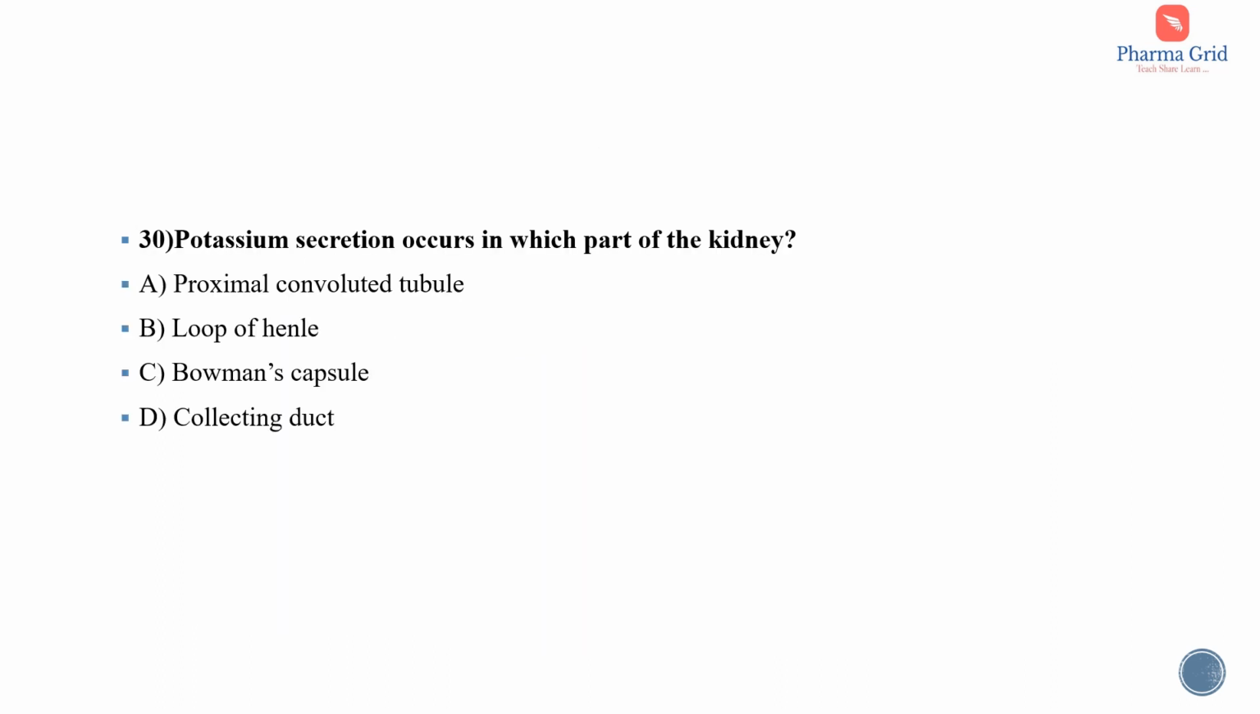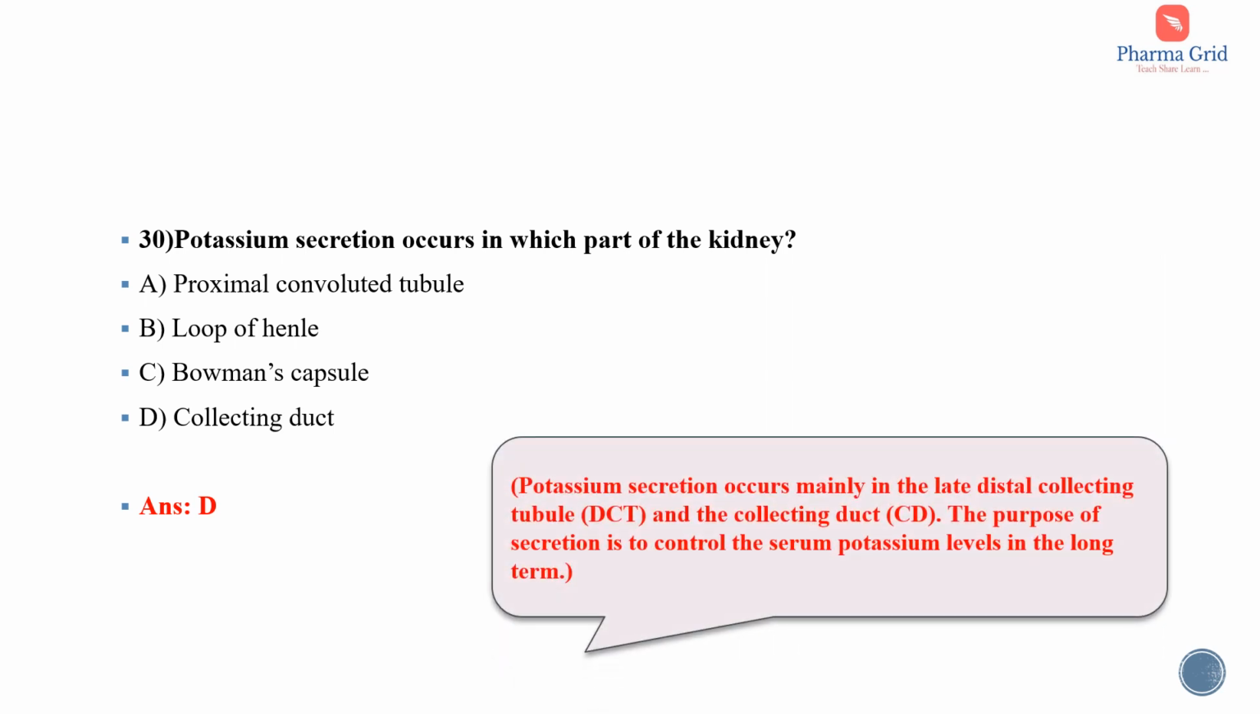Question number 30. Potassium secretion occurs in which part of the kidney? The options are proximal convoluted tubule, loop of Henle, Bowman's capsule, and collecting duct. So here the correct answer is option D, that is collecting duct. All these options are parts of nephron. Nephron is the functional unit of kidney. So this potassium secretion occurs mainly in the late distal convoluted tubule, that is DCT, and the collecting duct. The purpose of secretion is to control the serum potassium levels in the long term.